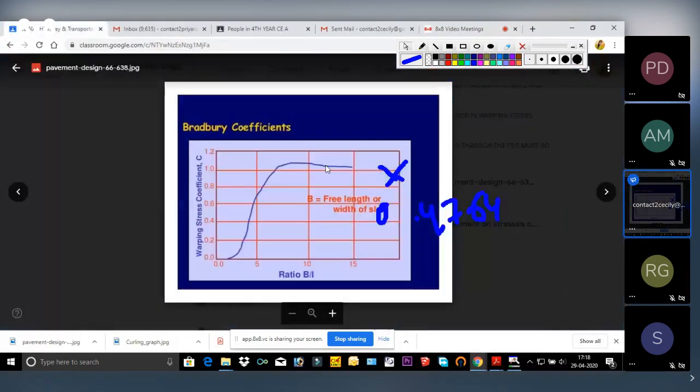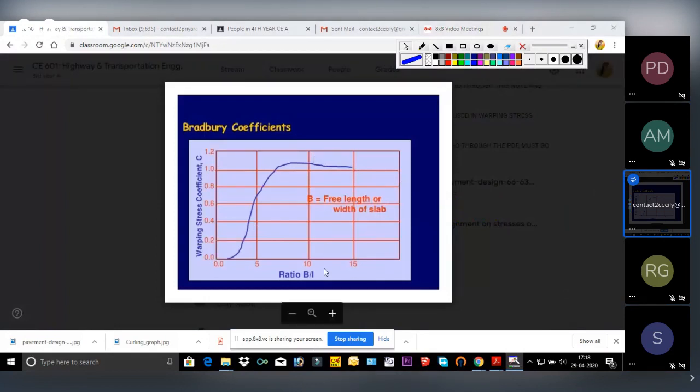If we divide this into total 5 divisions, our answer is 12.6, so it will lie somewhere here. Go straight, it will touch somewhere here.